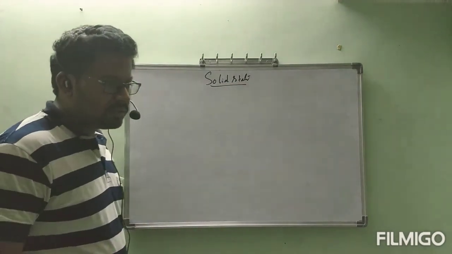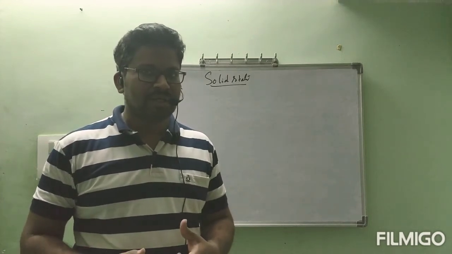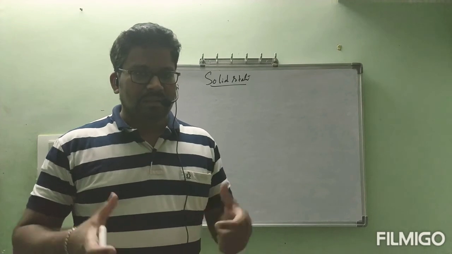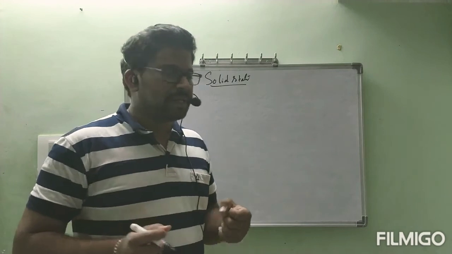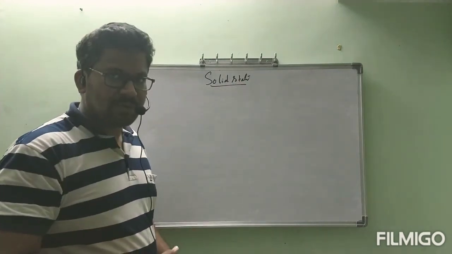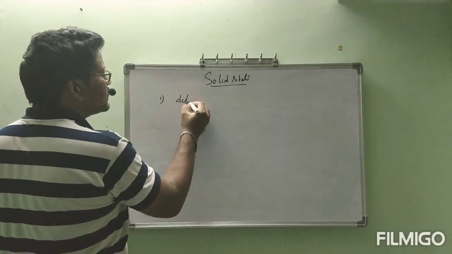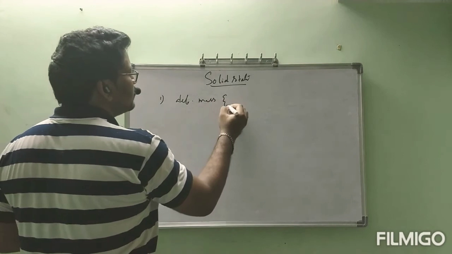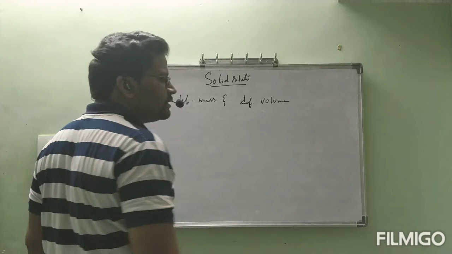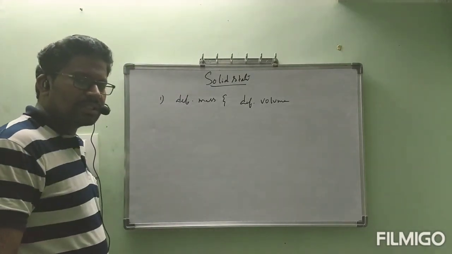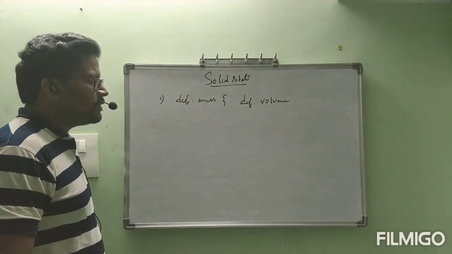We know what types of particles are present in a solid. Whether it is atom, molecule, or ion, whatever it is, the attraction force present between the particles will be very strong. So, the characteristics of solids I am going to write now. First one, a solid has definite mass and definite volume. These we know already from earlier classes, last year also.